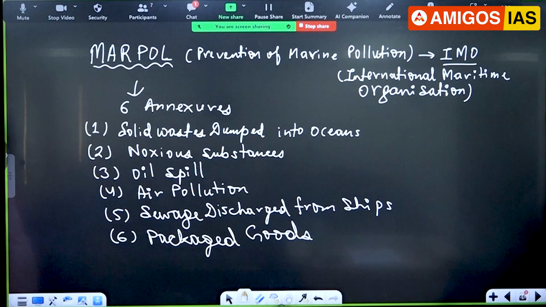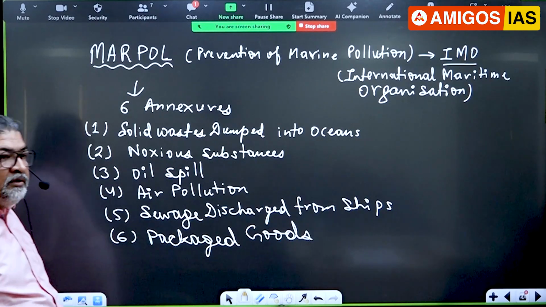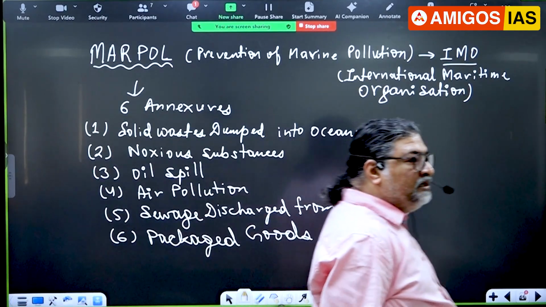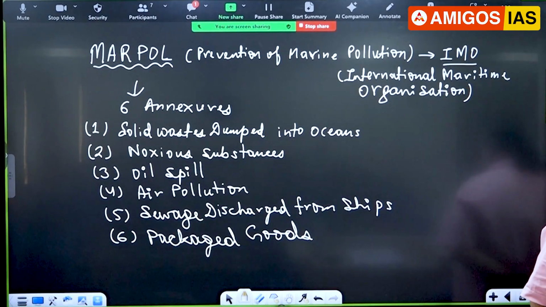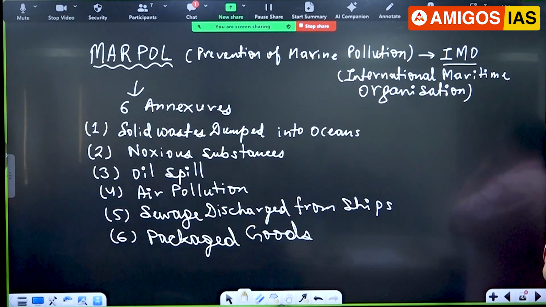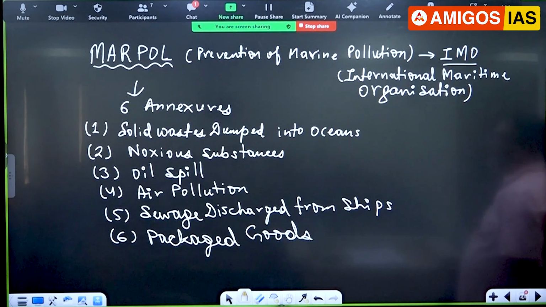I'm just trying to highlight the topics which you need to read again from there. So it looks into 6 areas: solid waste dumped into the ocean, noxious substances, chemicals, oil spillage, air pollution, sewage discharge from ships, packaged goods. They come into MARPOL. Right? Convention on Prevention of Marine Pollution. Have you covered it in the magazine and all? This MARPOL? Just to know about it.